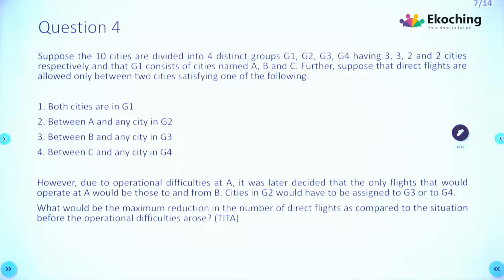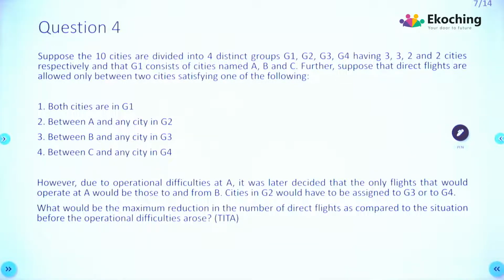However, this is the new part. However, due to operational difficulties at A, it was later decided that the only flights that would operate at A would be those to and from B. Cities in G2 would have to be assigned to G3 or G4. What would be the maximum reduction in the number of direct flights as compared to the situation before the operational difficulties arose? So once again, a little complicated, right?